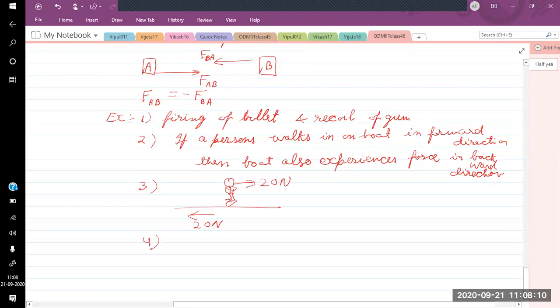Similarly, you can have the example of walking. In walking, we push the Earth in the backward direction, but the Earth does not move. Okay. Similarly, we have many examples. So, propulsion of a rocket.